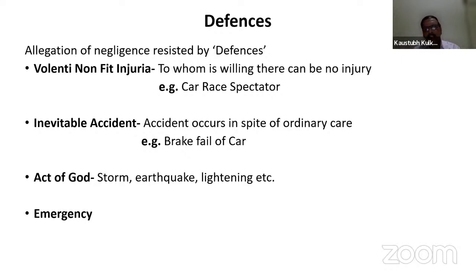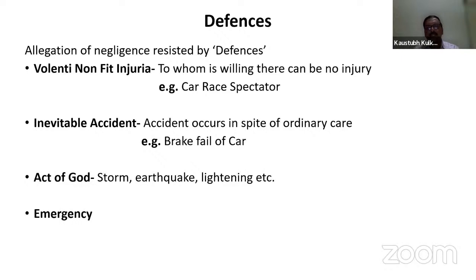And for proving this negligence, the defenses will be taken from the insured as well as the insurance company if they are party to it. So what are the defenses? First defense, volenti non fit injuria. I have given one simple example of a car race spectator. Here, when we are discussing it, to whom is willing, there can be no injury.